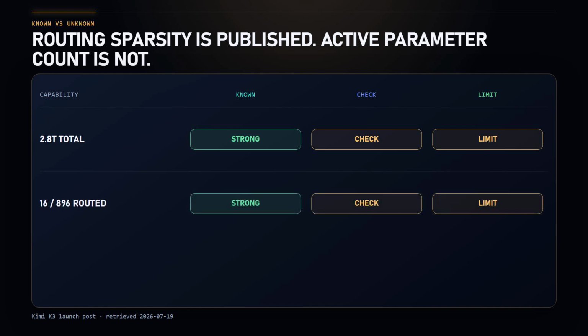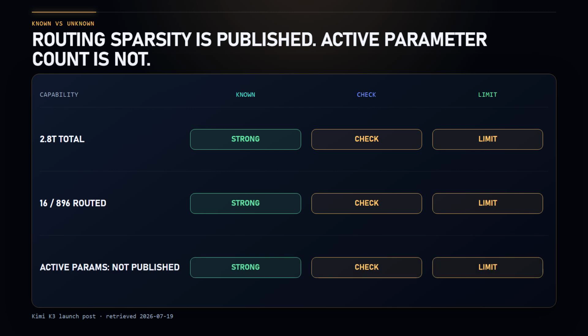Moonshot has not yet published a simple official active parameter number for K3 in the launch material. So if someone confidently tells you that K3 activates exactly this many billions of parameters per token, ask for the technical report. At the time of this script, that report has not been released.